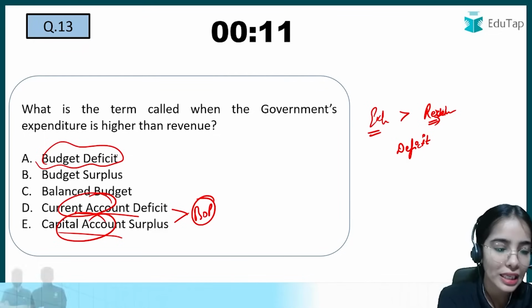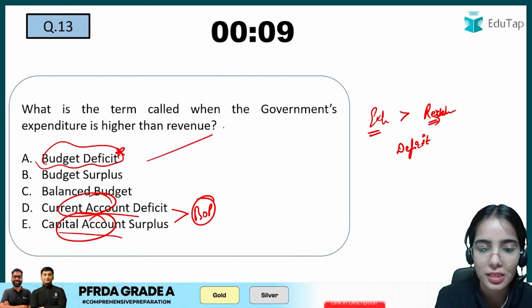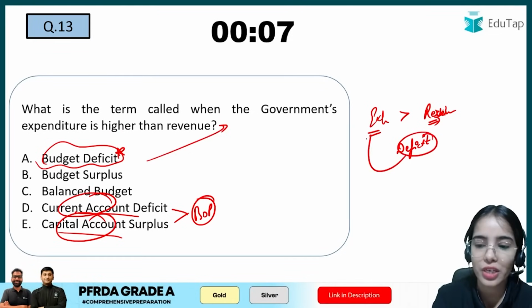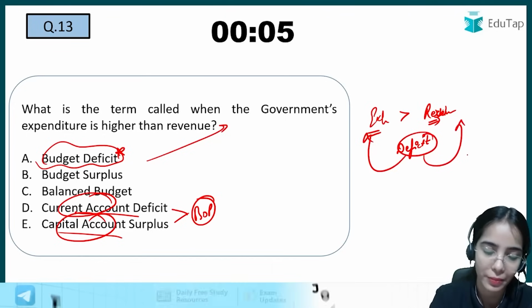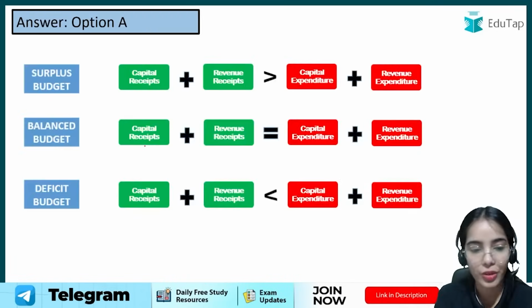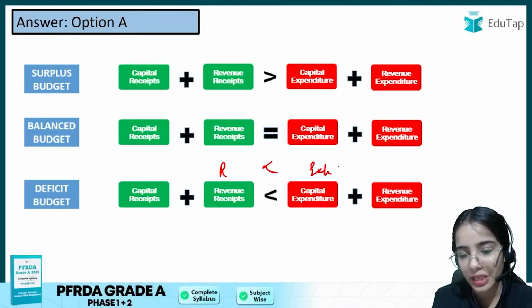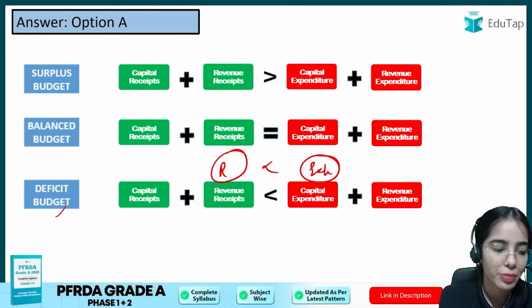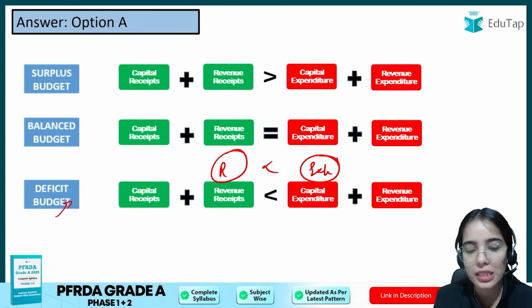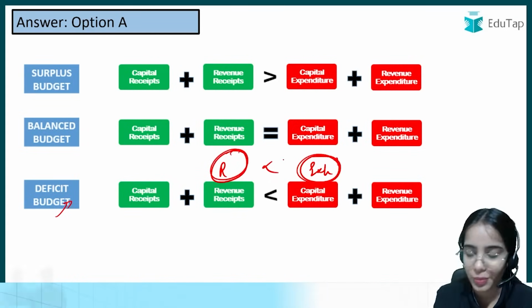Okay, so that's why the budget deficit is the answer here, because deficit is when we are spending more than what we are receiving. Okay, so answer is A here. So budget deficit is when we are receiving less than what we are spending, so that is a deficit, and budget deficit is when the government is receiving less than it is spending.